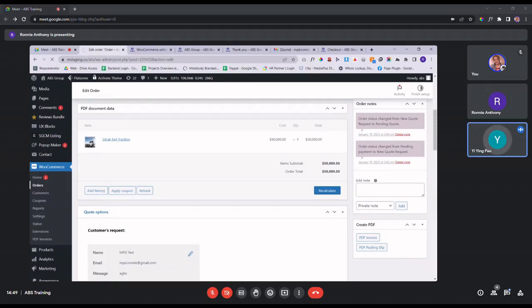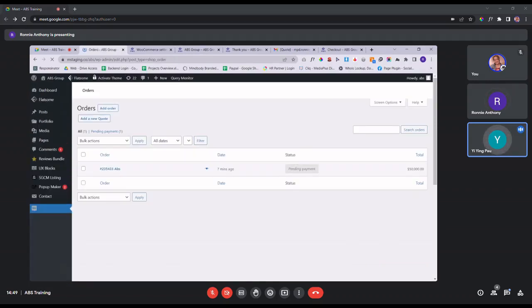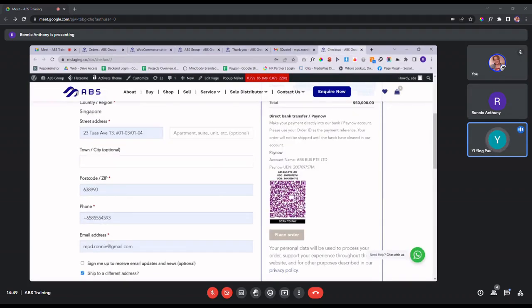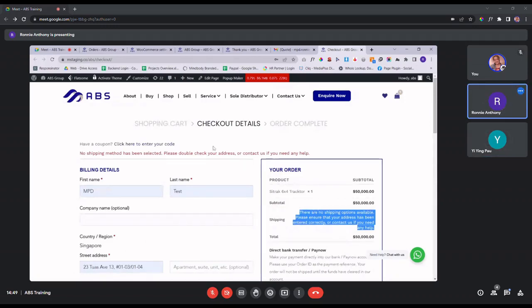Hi, sorry, may I ask? Normally there will be a WhatsApp button below the vehicles, right? So that means if there are no WhatsApp buttons, then there will be an add to quote button for the customer to click, is it? Yeah, correct.